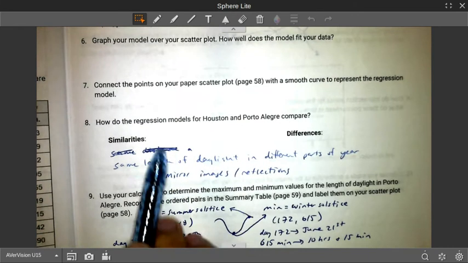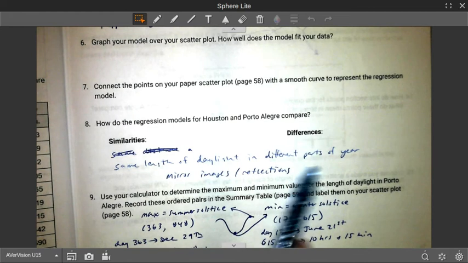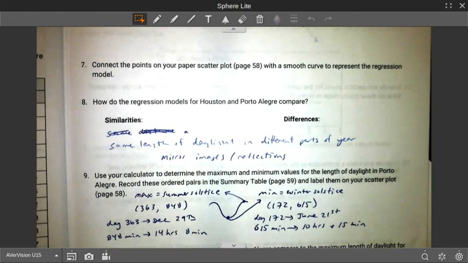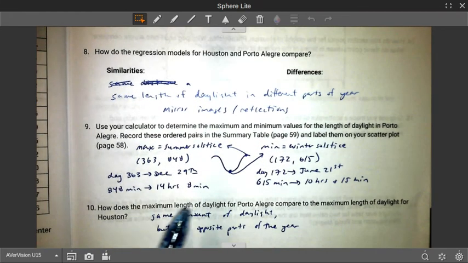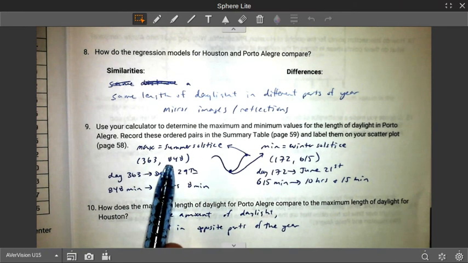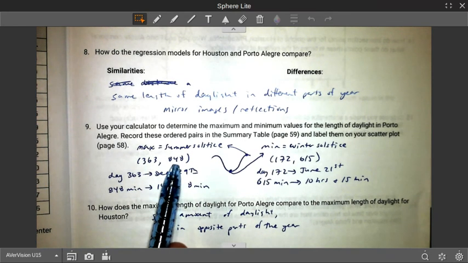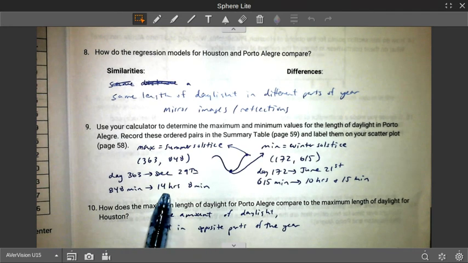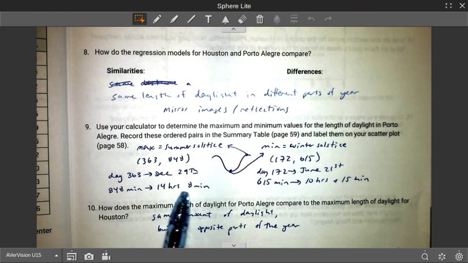So how do they compare? Same length of daylight in different parts of the year. They're mirror images. They're reflections of each other. We went and found the summer solstice. Its maximum is actually in the northern hemisphere's winter, but that's their summer. Still around the same December, Christmas time, end of the year. Still around 14 hours, 8 minutes.